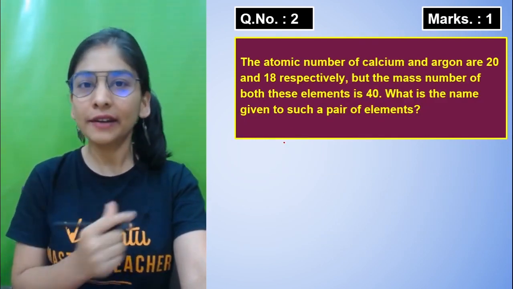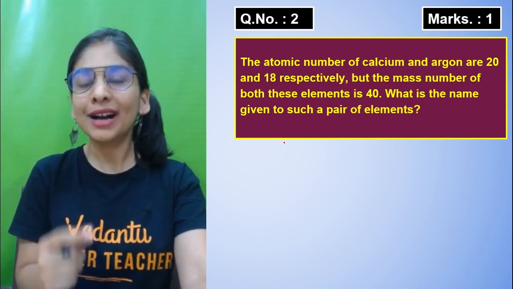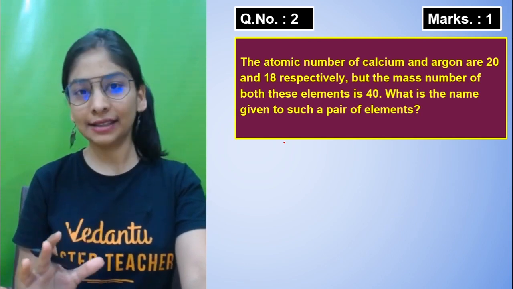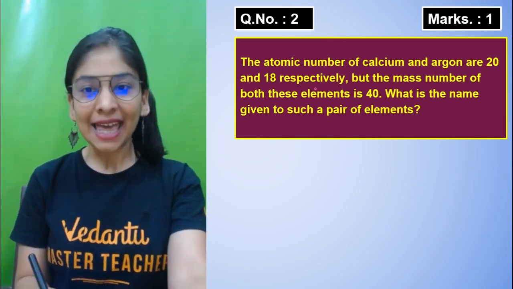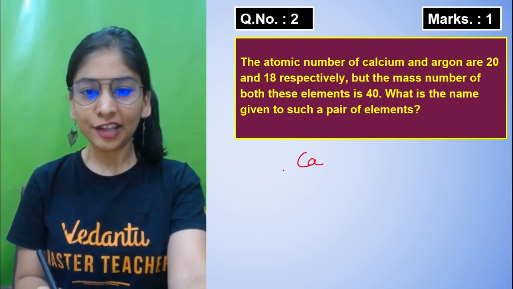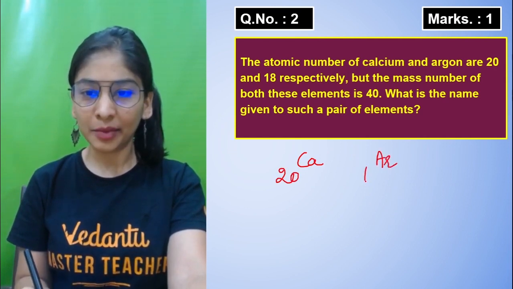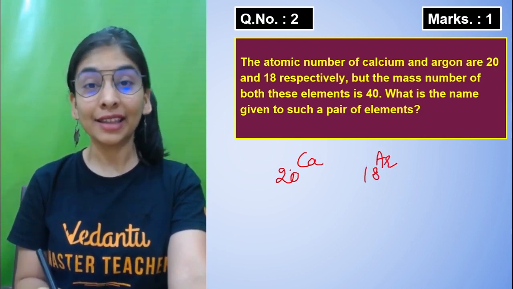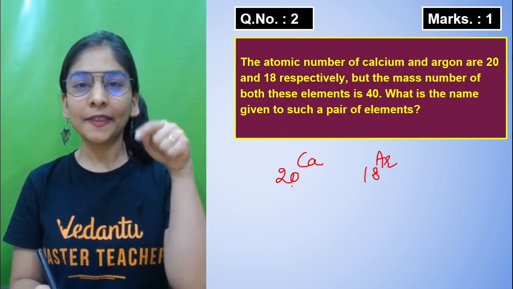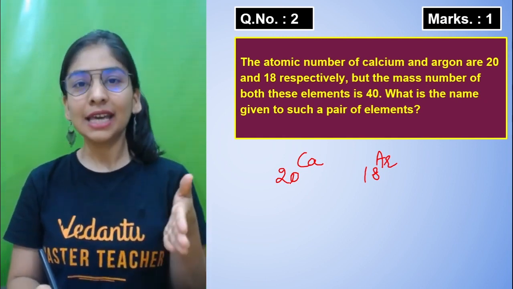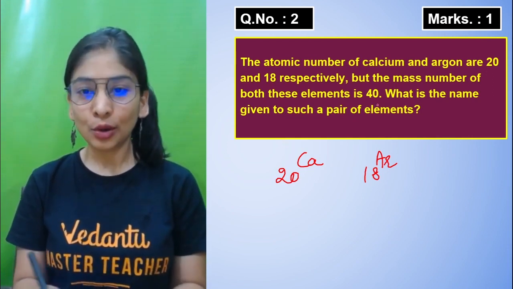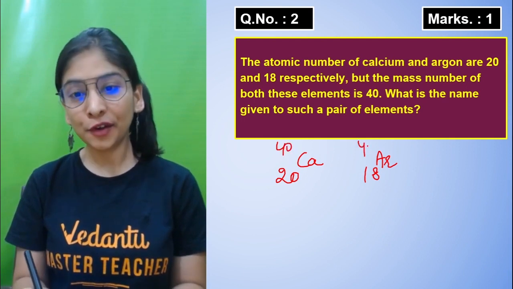Let's move to question number 2. We are going to have a quick revision of questions, because through the Umang 2.0 series I have already taught you all the topics in detail, and one short video also, if you remember. The atomic numbers of calcium and argon are 20 and 18. Do remember that this is how we write the notation of an element: you write the symbol, at the bottom left you write the atomic number, and at the top you write the mass number. So the mass number is given, that is 40 for both elements.